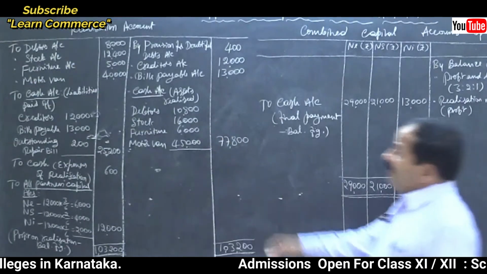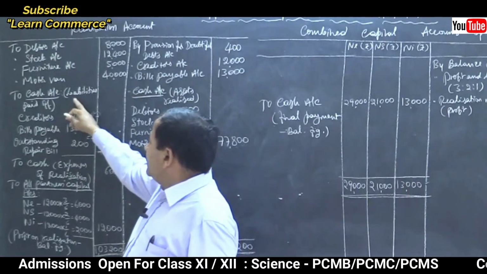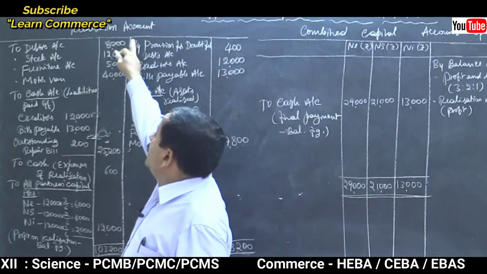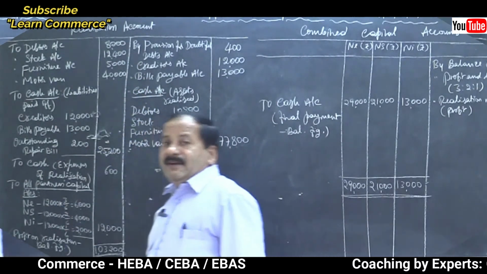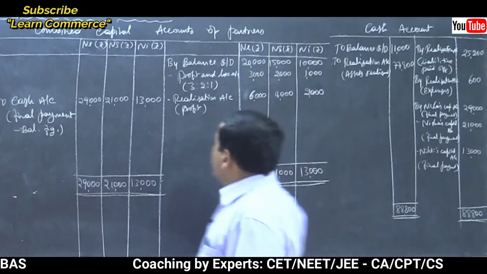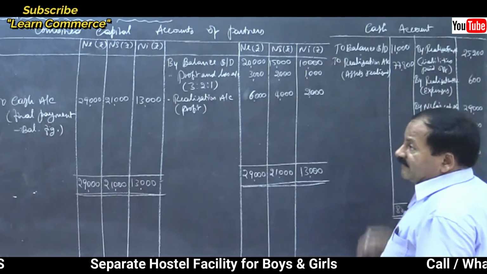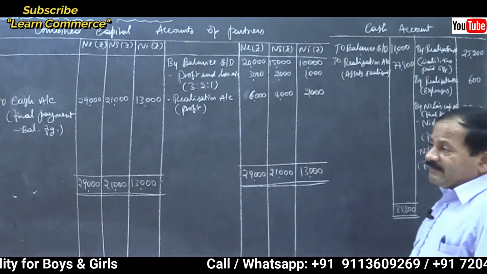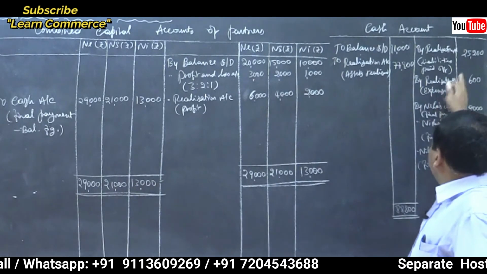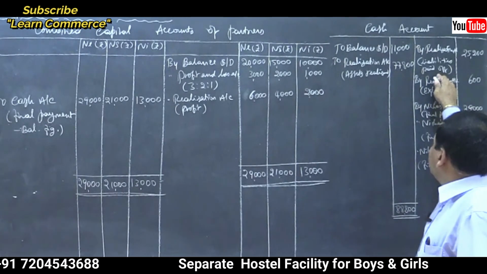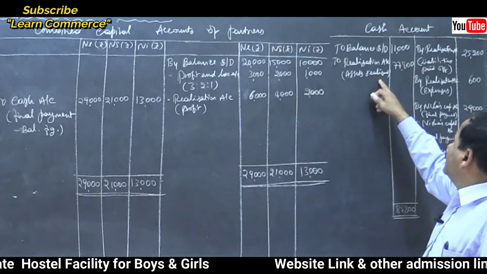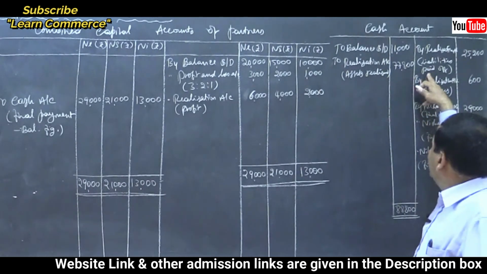Refer to the debit side of the realization account, there are two entries. So realization account debtor to cash account, liabilities paid off. So the cash account is credited by realization account, right? So 25,200, liabilities paid off, within bracket. Here you write assets realized, here liabilities paid off.